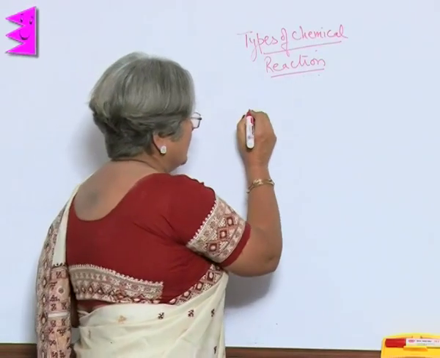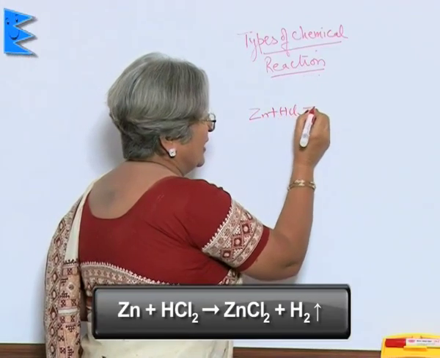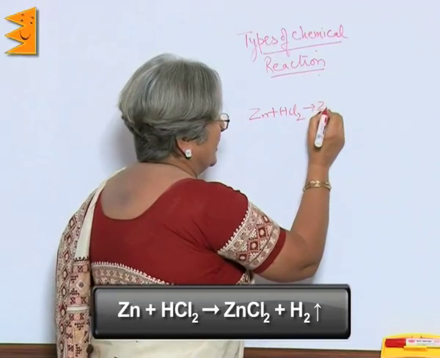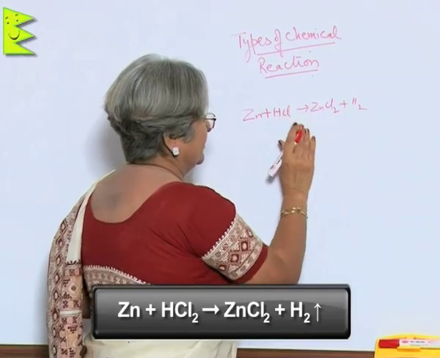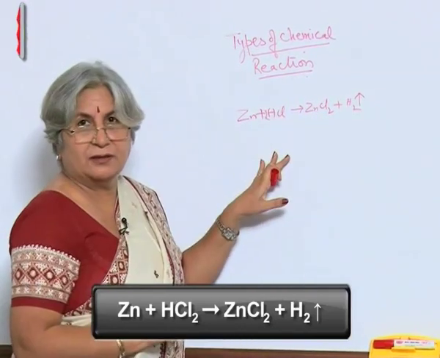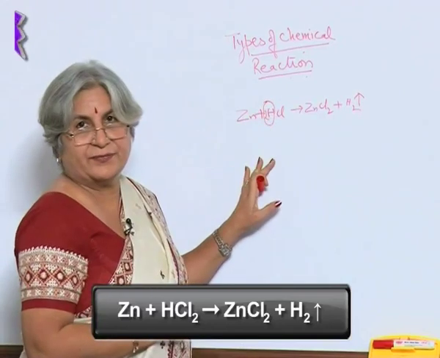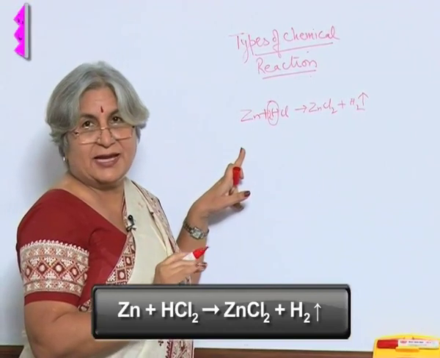Taking the case of zinc plus hydrochloric acid, what we find is that a salt is formed, zinc chloride, plus hydrogen is released. What has happened? Hydrogen has been removed from the hydrochloric acid. It has been displaced by zinc because zinc is more reactive.